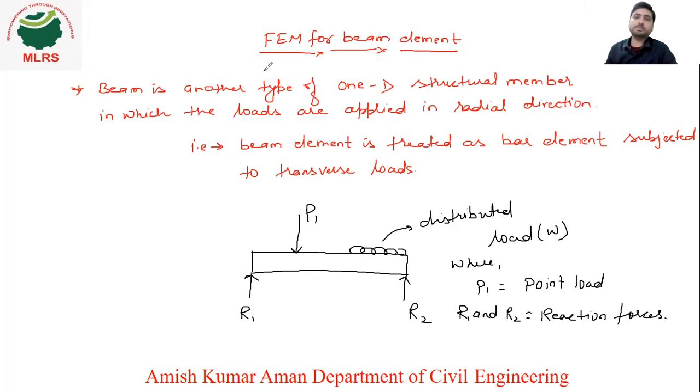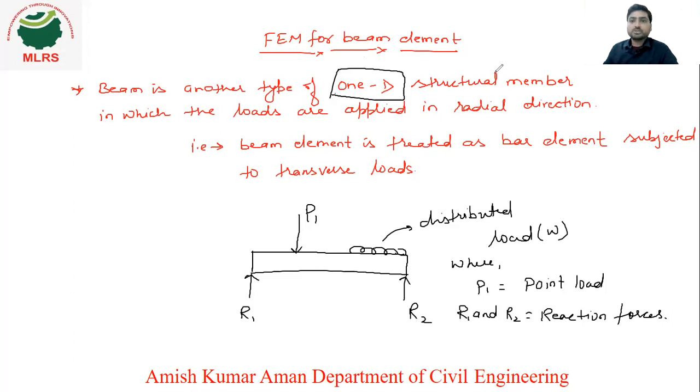So what is this beam element? What is the difference between this beam element and a bar element? We will see here. Beam is another type of one-dimensional structure. One-dimensional structure means bar element is also a one-dimensional structure, right? Beam element is also a one-dimensional structure. Then what is the difference between beam element and bar element?